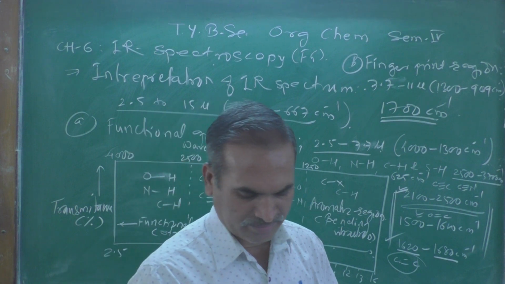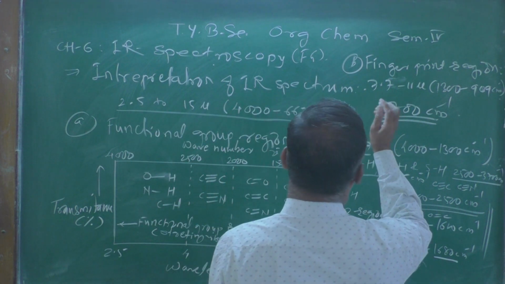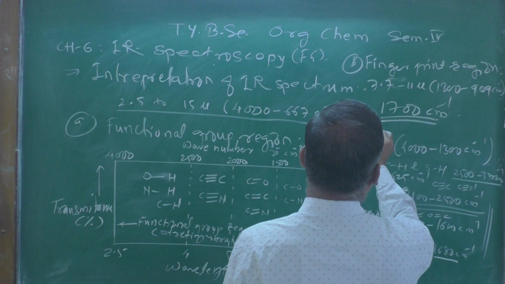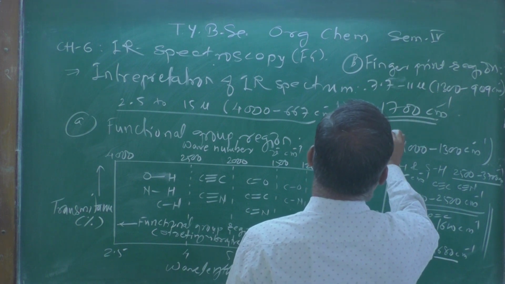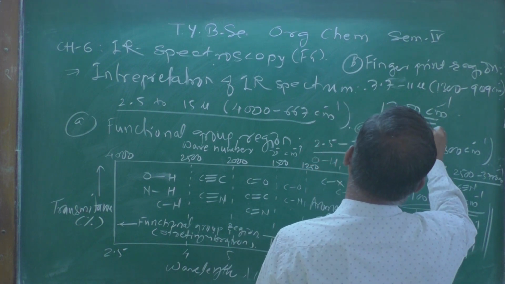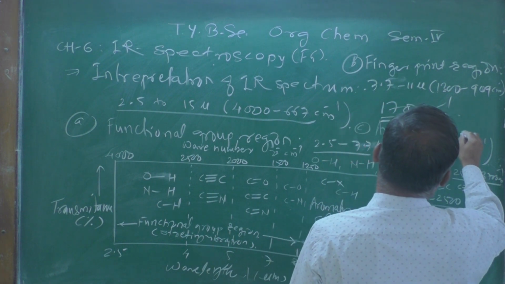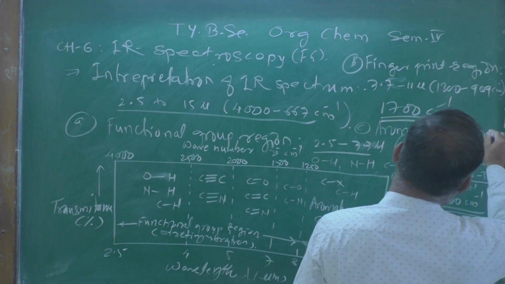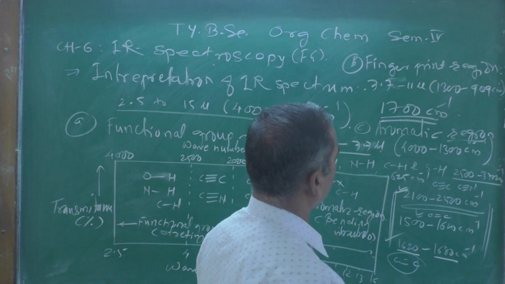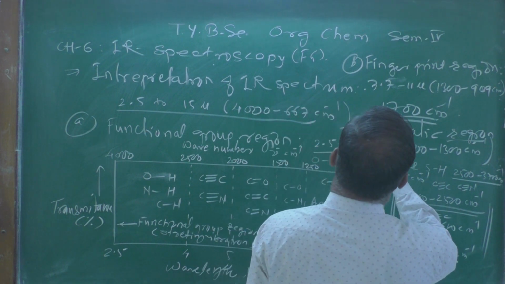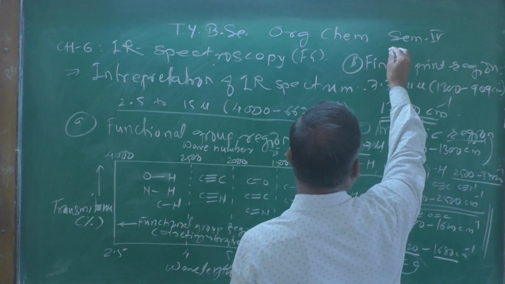And the last one, the third one, is called the aromatic region. Let us see here. Third one is the aromatic region, and this aromatic region generally starts from... let me write here.